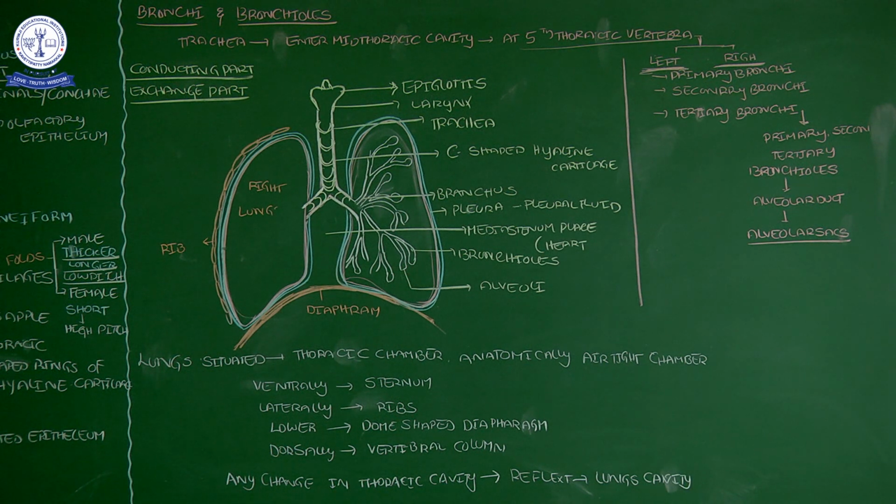See, up to now what I said, bronchi and bronchioles. Except bronchioles, up to the bronchi, the C-shaped hyaline cartilage is present to prevent the collapsing of the windpipe. Okay, windpipe and bronchi also.